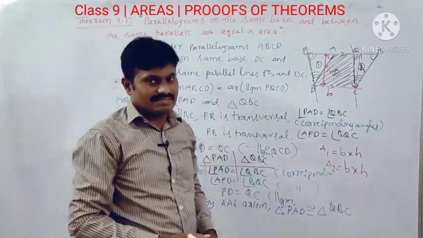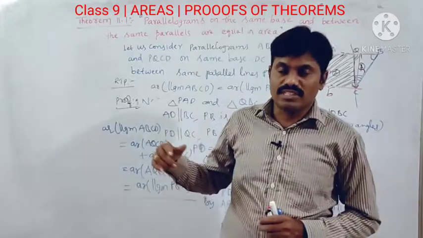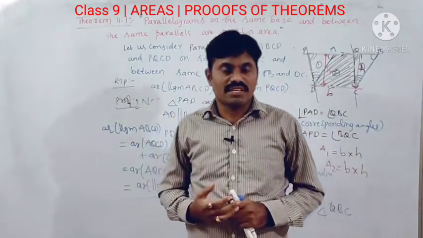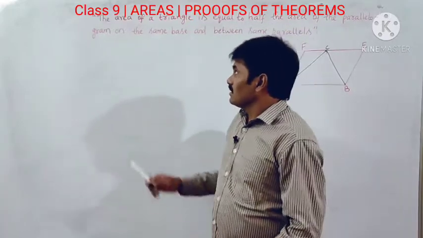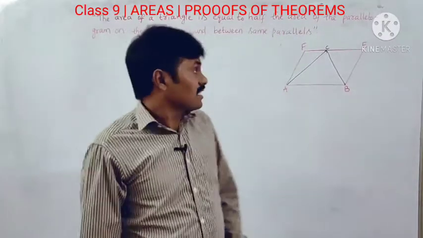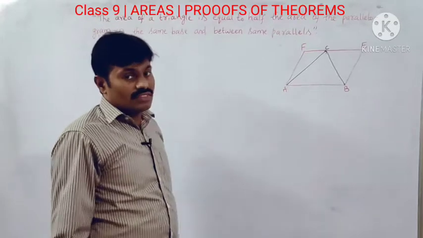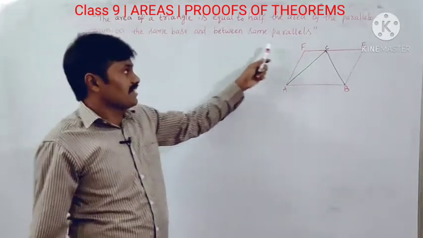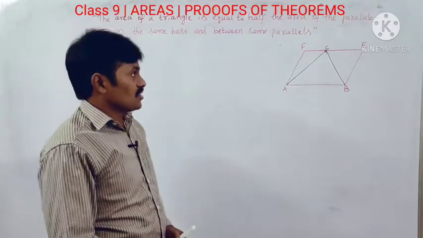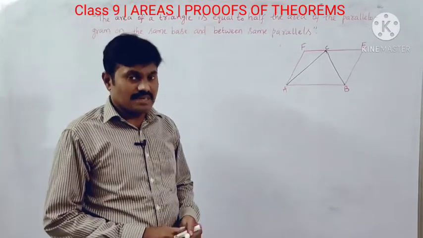Okay, clear? Right. Okay, my dear students, this is the proof of theorem 11.1 in the chapter Areas. Now we are going to discuss another statement, that is, the area of a triangle is equal to half the area of the parallelogram on the same base and between the same parallels. So this is the given statement. We are going to prove this statement.